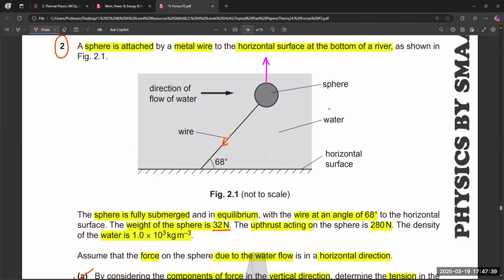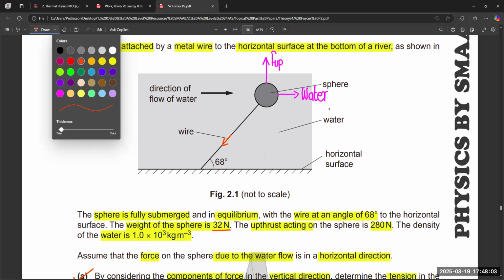Let's mark upthrust over here so it will not be confusing. This is the upthrust, and water tries to push towards right hand side. And definitely the weight of the sphere is in downward direction always.